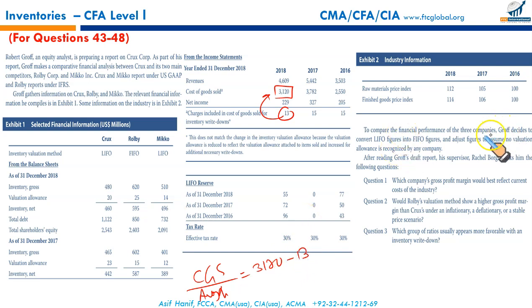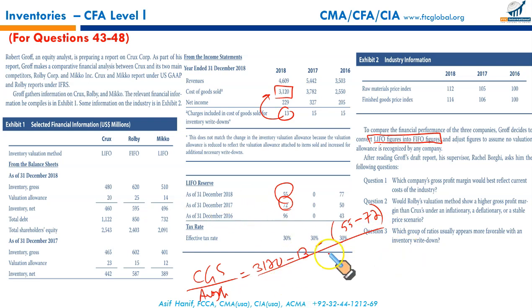And please remember, we have to convert the LIFO figures into FIFO figures, which means this CGS needs conversion to FIFO as well. So first 3120 less 13 to reverse the effect of valuation allowance. Then we know how to convert the CGS LIFO into FIFO by adjusting the LIFO number by change in LIFO reserve. What is the change in LIFO reserve? This is the closing balance of LIFO reserve, 55. And this is the opening balance of LIFO reserve, that is at 31st December 2017. So solving the numerator, 50, and this is 72.